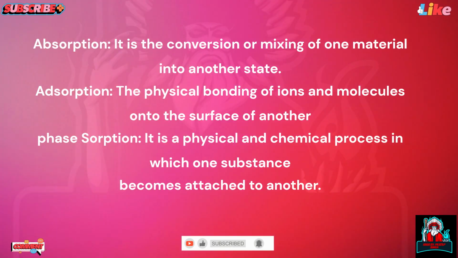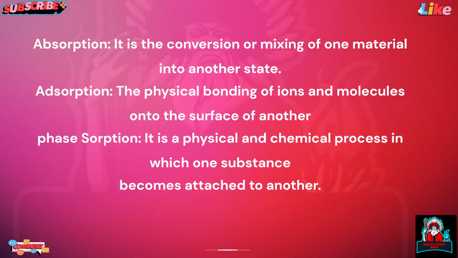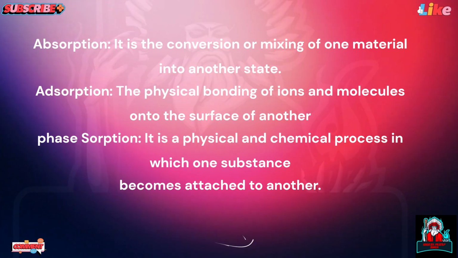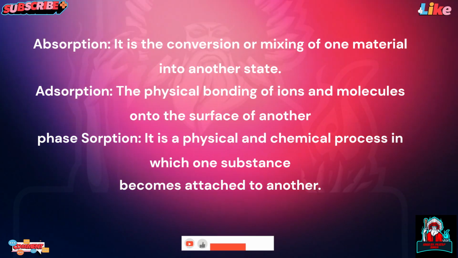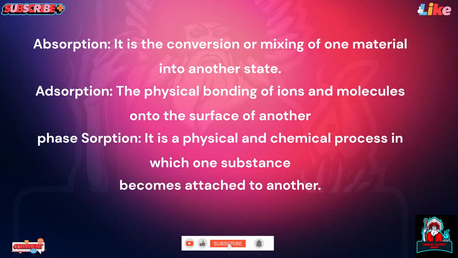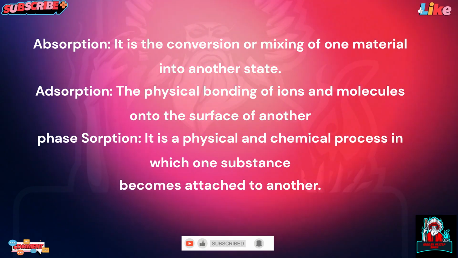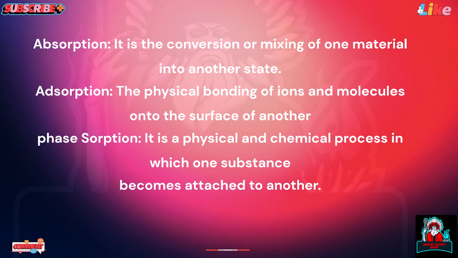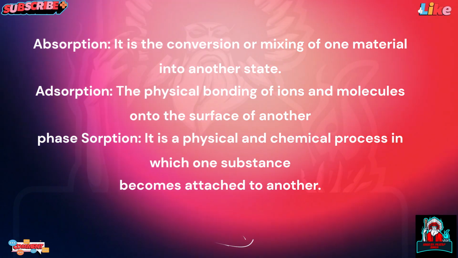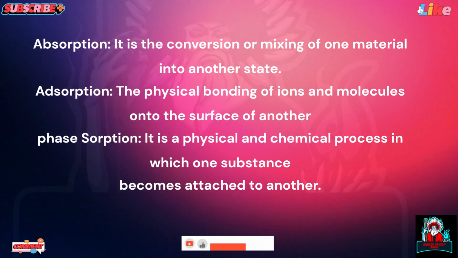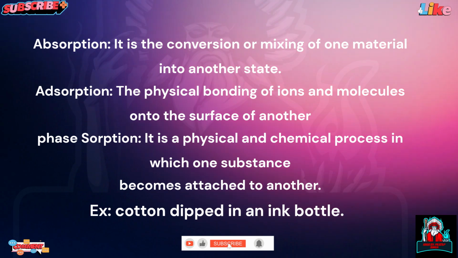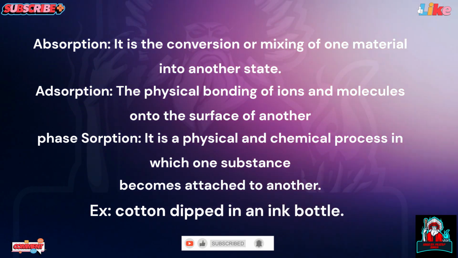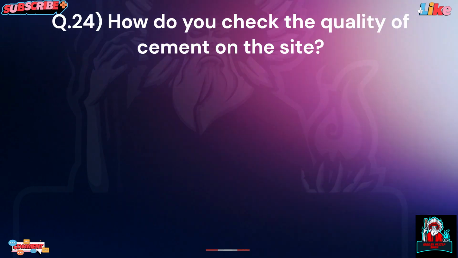Absorption is the conversion or mixing of one material into another state. Adsorption is the physical bonding of ions and molecules onto the surface of another. Sorption is a physical and chemical process in which one substance becomes attached to another. Example: cotton dipped in an ink bottle.